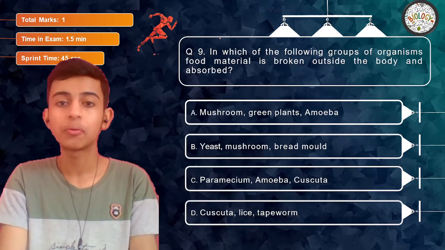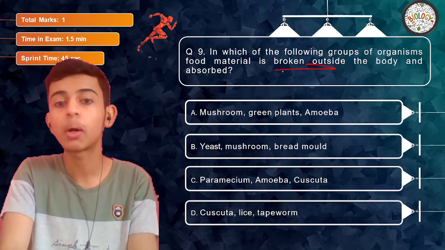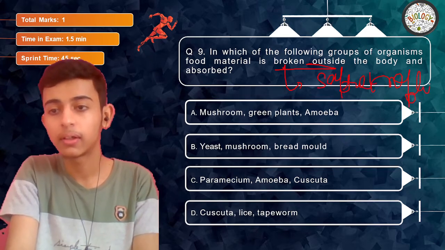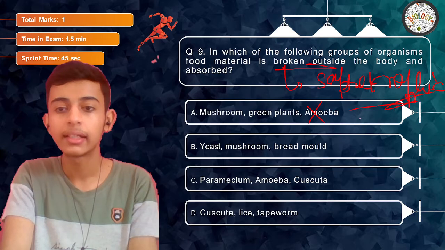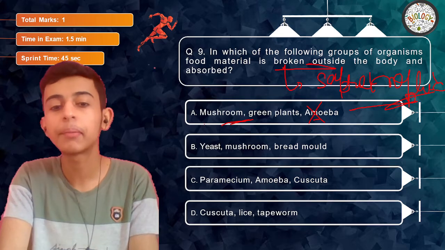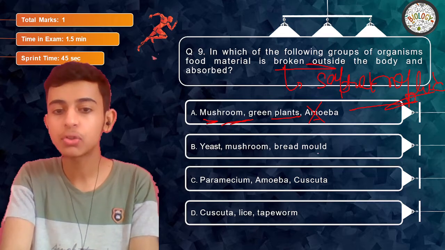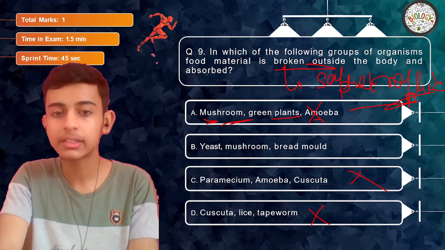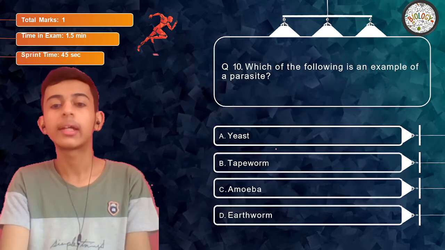Right? Let's move on. In which of the following groups of organisms is food material broken down outside the body and absorbed? Outside the body means it's talking about saprotrophic nutrition. So mushroom, green plants, amoeba: not at all holozoic. Amoeba is holozoic, and green plants and amoeba are not saprotrophic, right? Yeast, mushroom, bread mold are saprotrophic. Paramecium, amoeba, Cuscuta, lice, tapeworm are basically parasitic. So the answer becomes B, yeast, mushroom, and bread mold. They are saprotrophic. Clear?